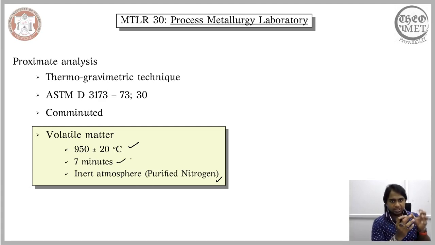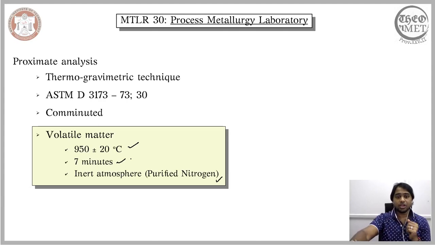For calculating the moisture content, you hold it at close to 100 degrees Celsius for a prolonged period of time in an inert environment. To calculate the volatile matter, the time is significantly reduced. The inert atmosphere continues to be pure nitrogen in most cases. However, the temperature is significantly raised. And by calculating the weight loss during this analysis, it is translated to the volatile matter content.